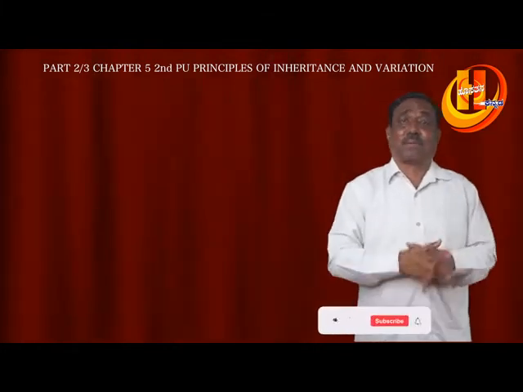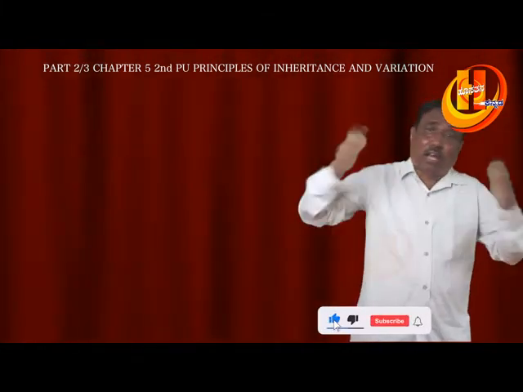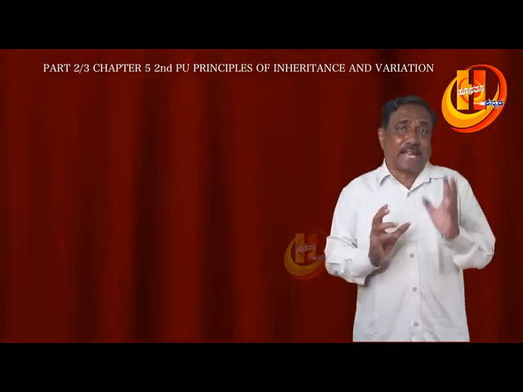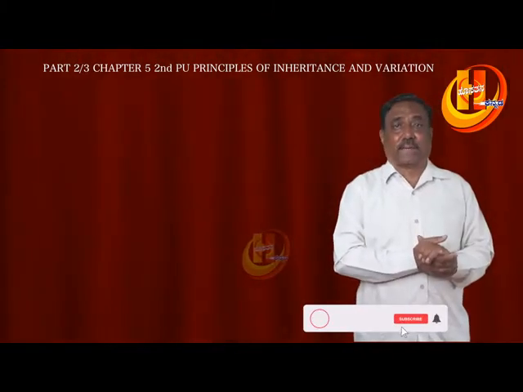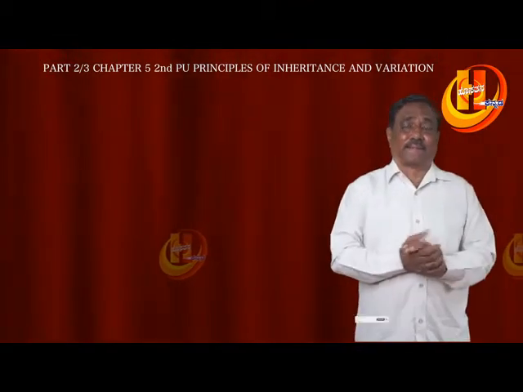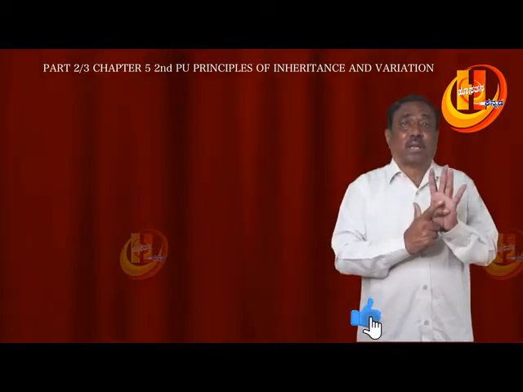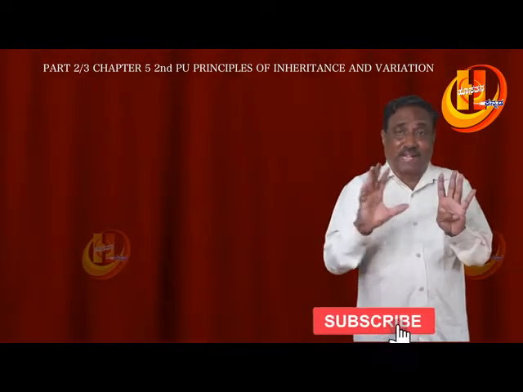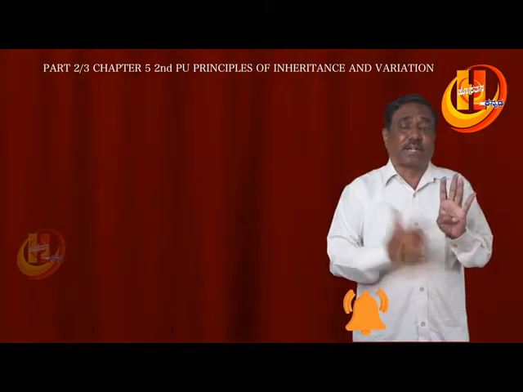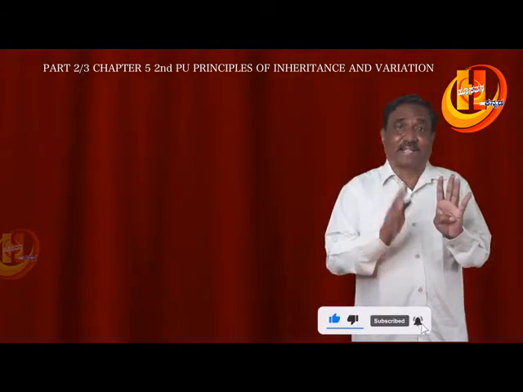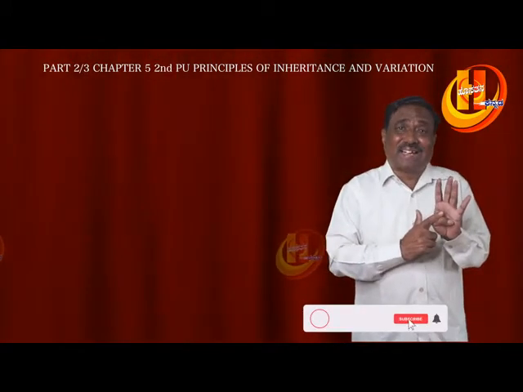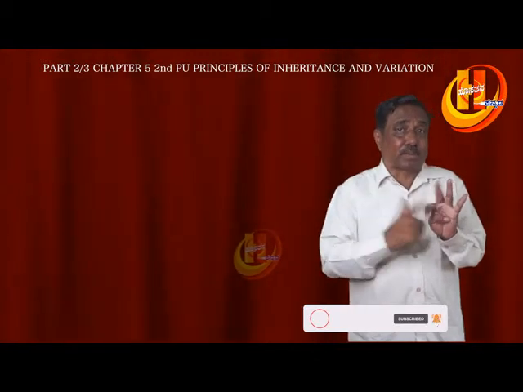Drosophila melanogaster, commonly called the fruit fly, is the Cinderella of genetics. Many geneticists selected Drosophila for their experiments because of 5 reasons. Number 1, the lifespan is very short, only 2 weeks to 1 month, so we can study many generations. A single mating can produce a large progeny.